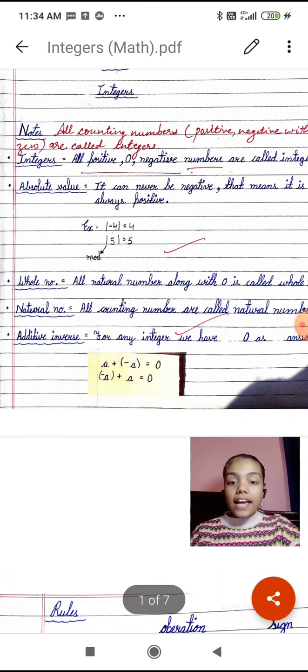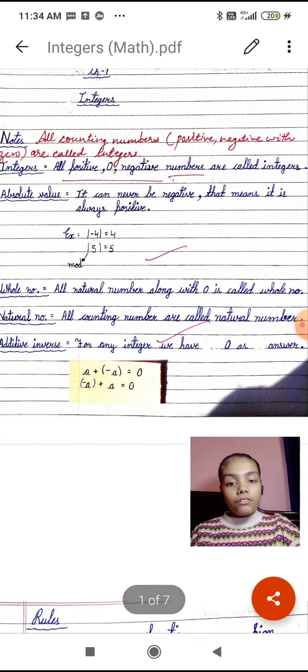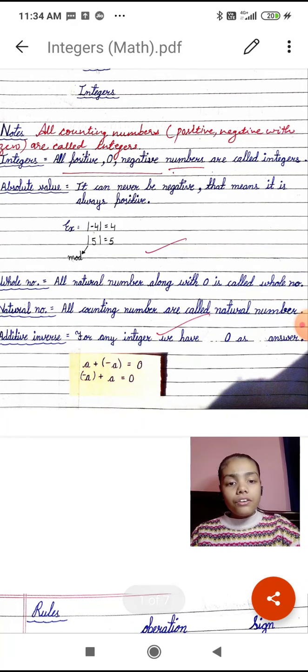Next is additive inverse. For any integer, we have 0 as an answer. In additive inverse, the answer will always come 0. If the answer does not come 0, then it is not an additive inverse. The formula will be a plus minus a. So plus minus is equal to minus. So a minus a is equal to 0.